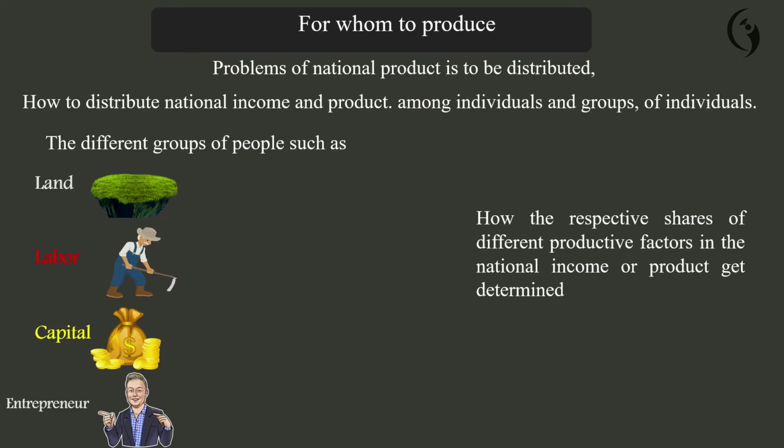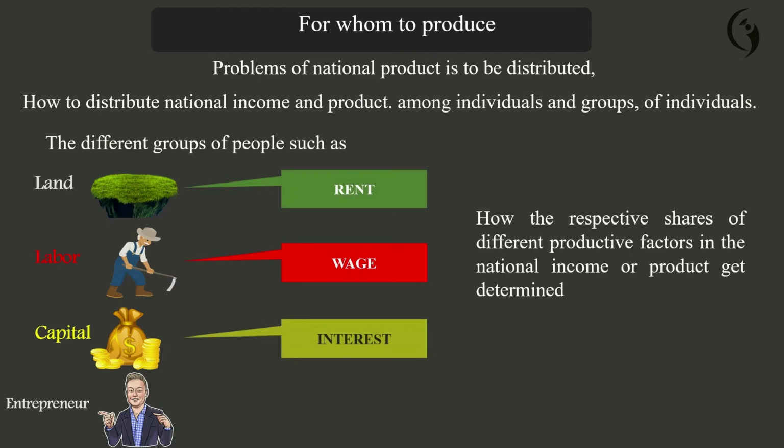This means the different factors of production, such as land, labor, and capital, get a reward if they engage in production. That means land gets rent, labor gets wages, capital gets interest, and entrepreneurs get profit. The problem of for whom to produce means the respective shares of the different productive factors in the national income or product must be determined.